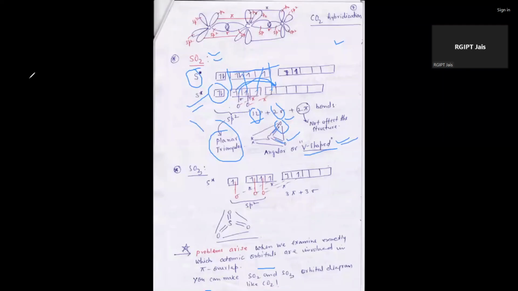There are two terms: one is geometry, the second is shape. Geometry and shape have a big difference. Shape is how it actually looks, but geometry is how it looks after hybridization.